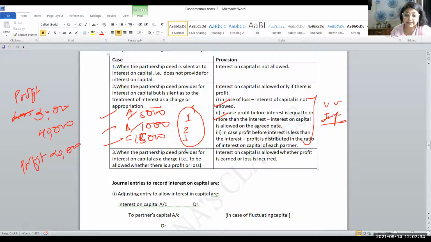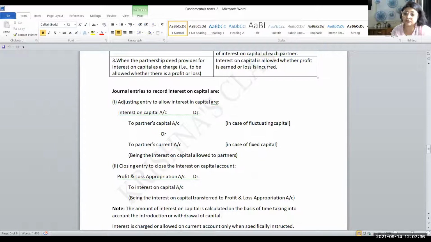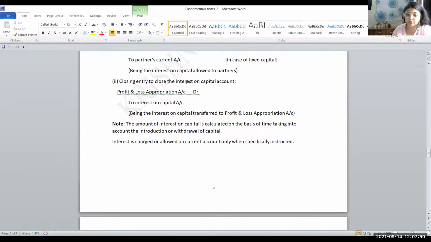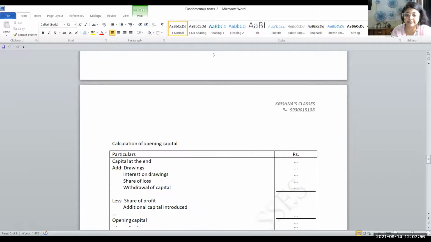Now, adjusting entries for interest on capital. So interest on capital account is debited to partner's capital account or partner's current account. In case of fluctuating method, will be debited. It will be credited, sorry. Then how do we close this entry? Profit and loss appropriation account is debited and interest on capital. This we had seen earlier only in adjusting entries.